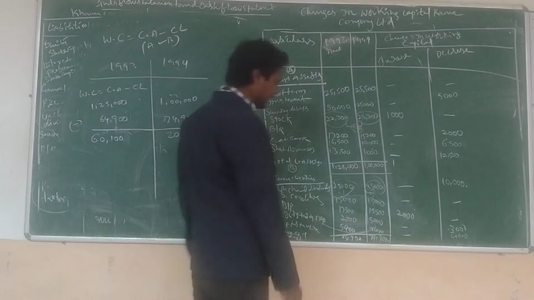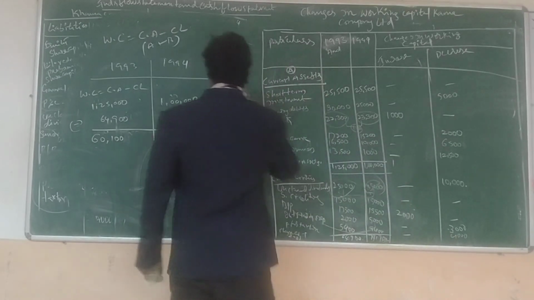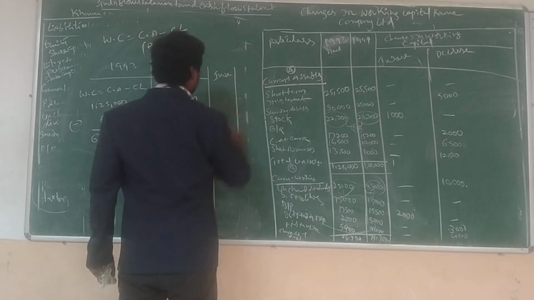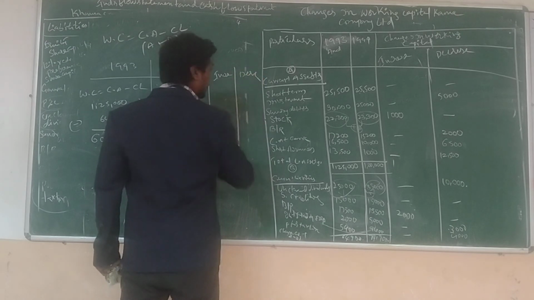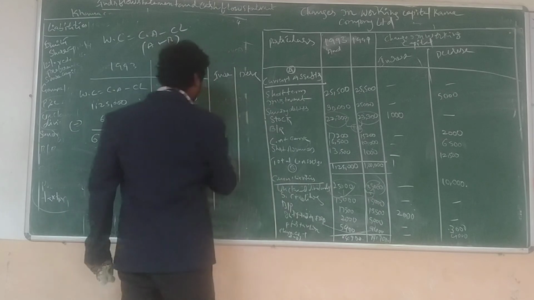Now we are going to do this one. Increase column and decrease column. The increase amount total: 1,000 plus 2,000, 3,000.